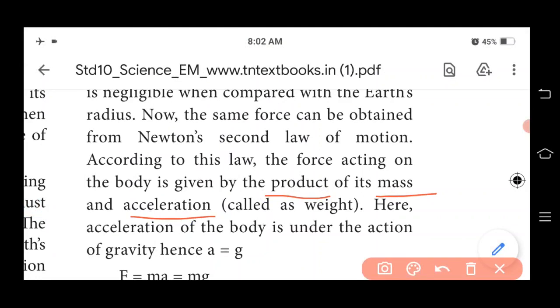So W equal to m into g. So here the acceleration of the body is under the action of gravity. Hence we are going to consider a equal to g.